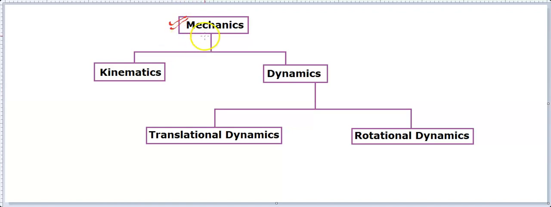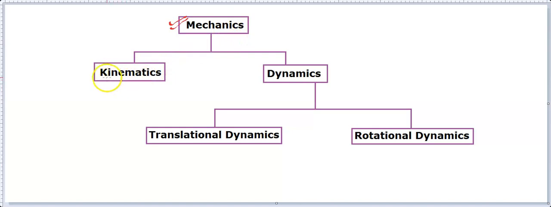This is a branch of physics that deals with two major concepts or chapters you can call. One is kinematics and another is dynamics. So kinematics and dynamics together make the mechanics.